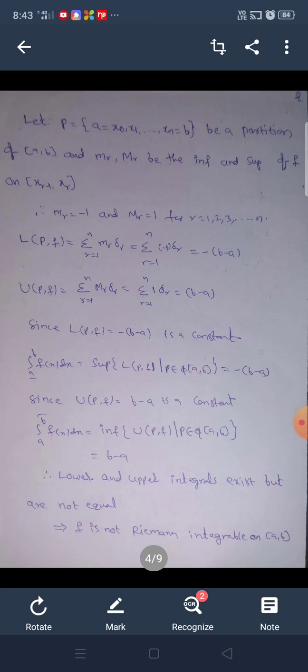Therefore, the lower and upper Riemann integrals exist but are not equal, which implies f is not Riemann integrable on the closed interval [a, b].